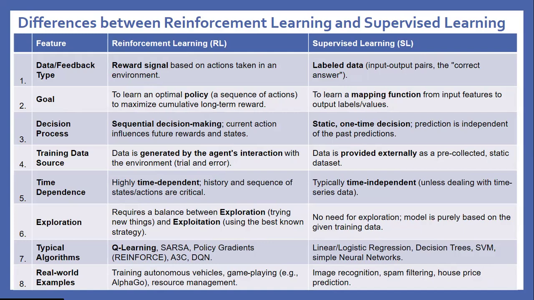In supervised learning: linear regression, logistic regression, decision tree, SVM, simple neural network. Real world examples: training autonomous vehicles, game playing, for example AlphaGo, resource management. Supervised learning: image recognition, spam filtering, house price prediction.